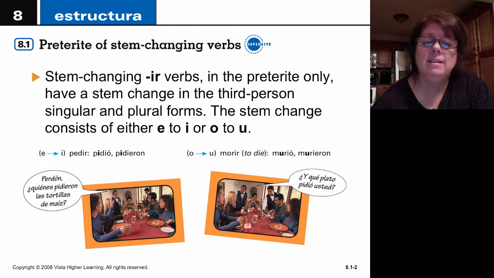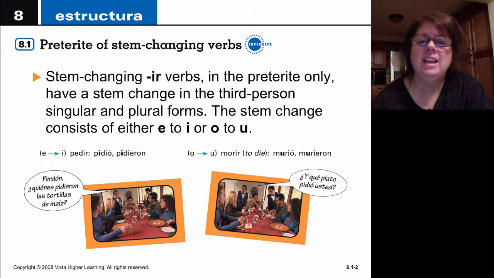The verb pedir, to ask for. If I said, he asked, pidió. They asked, pidieron. The same thing is true of morir, to die. If I said he died, I would say murió. If I said they died, I would say murieron. Murió, murieron.